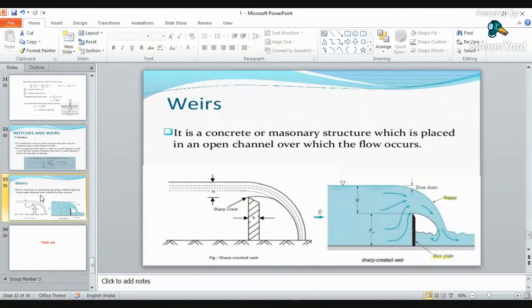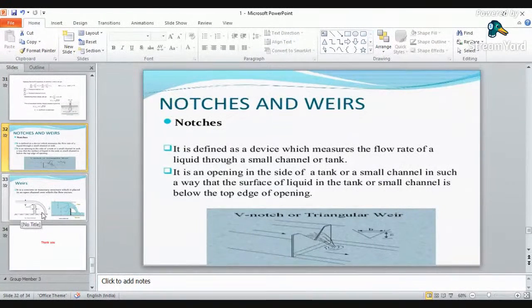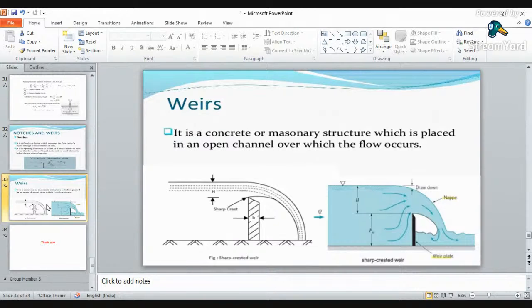So what will be its application? Same with the weirs. Weirs are the masonry or concrete structure which is placed over the open channel. Notches can be basically seen in closed conduits also or in open channels also, but weirs are specially seen in open channels. Okay. What is the application of notches and weirs? It will increase the velocity of flow. Once the velocity increases, what will happen? We can drop down the velocity suddenly.